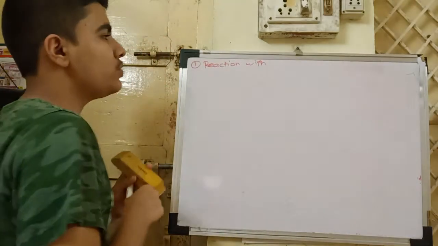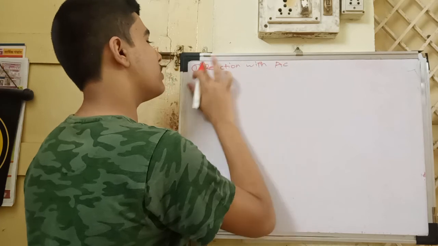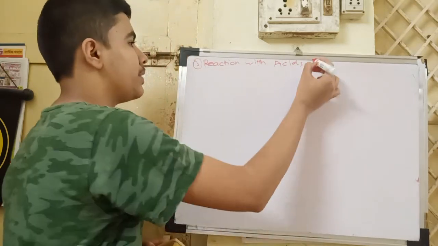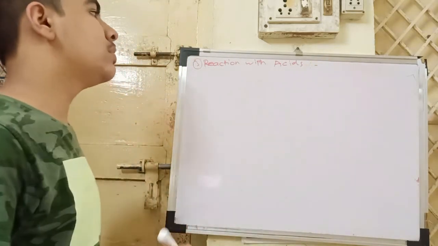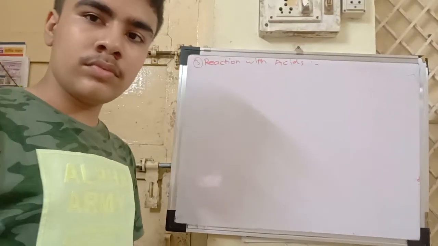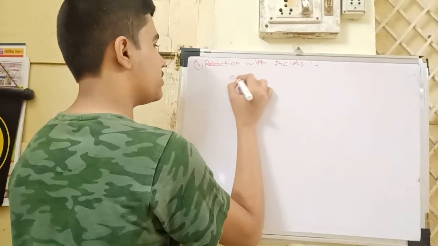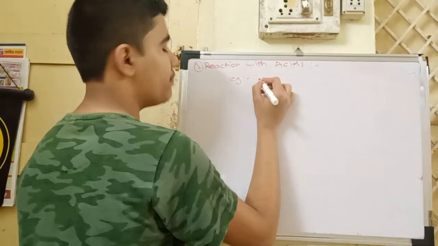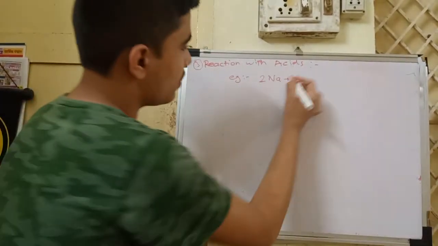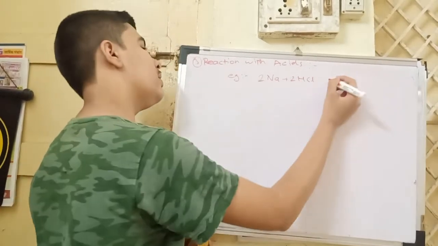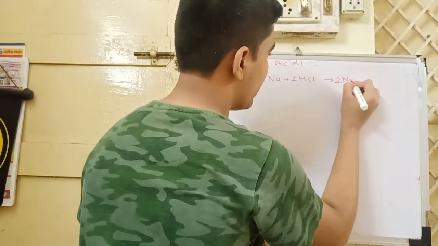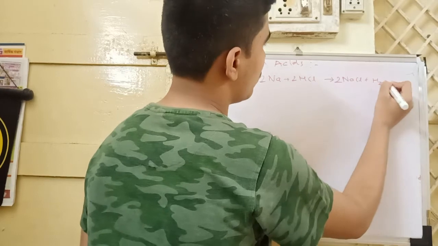Now the reaction of metals with acids, third point. Reaction of metals with acids. Any acid, first we will take the example of 2Na plus 2HCl gives out 2NaCl plus H2 gas released.